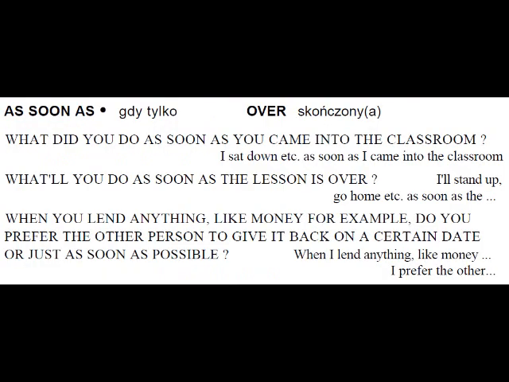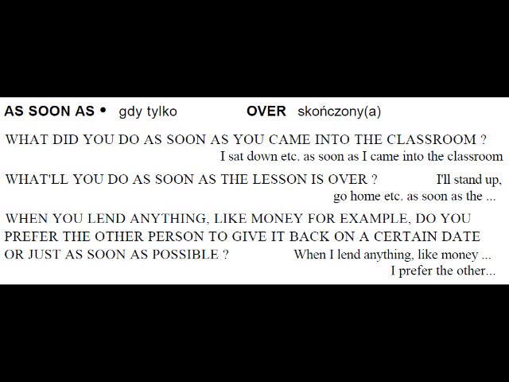As soon as, over. What did you do as soon as you came into the classroom? I sat down, etc., as soon as I came into the classroom. What'll you do as soon as the lesson is over? I'll stand up, go home, etc., as soon as the lesson is over.